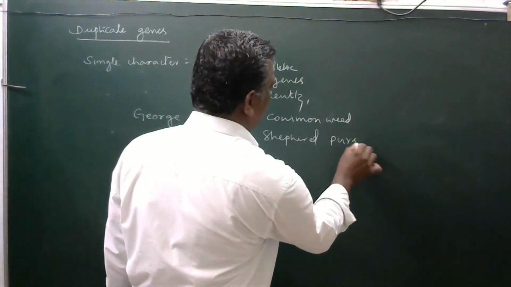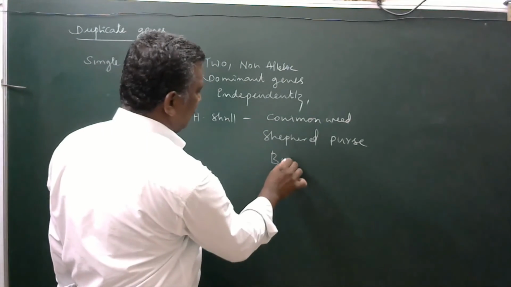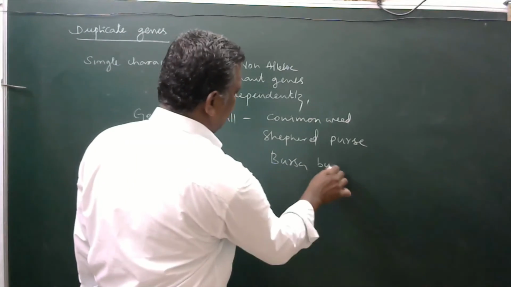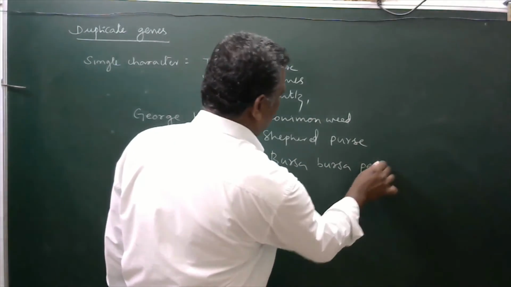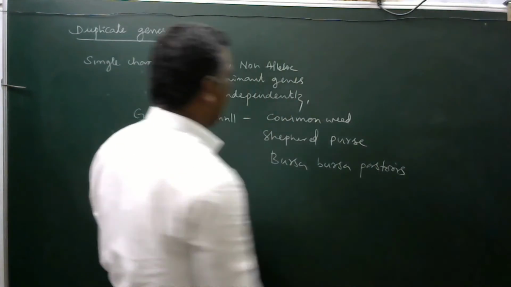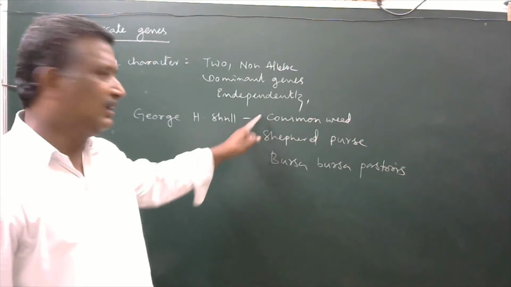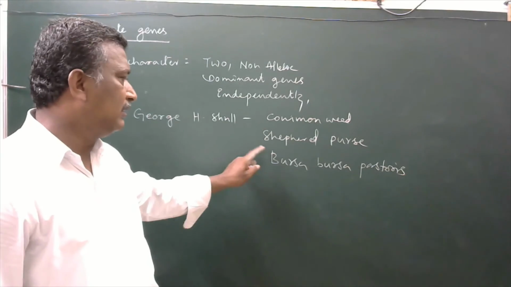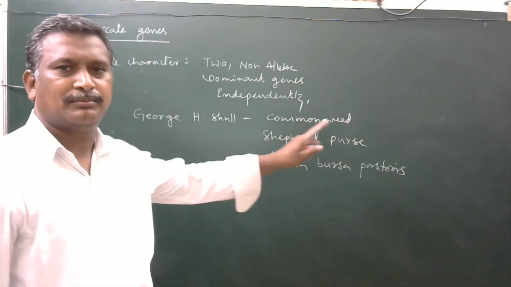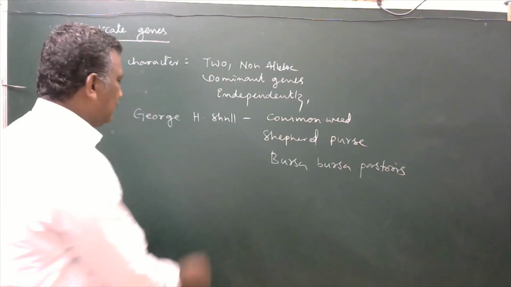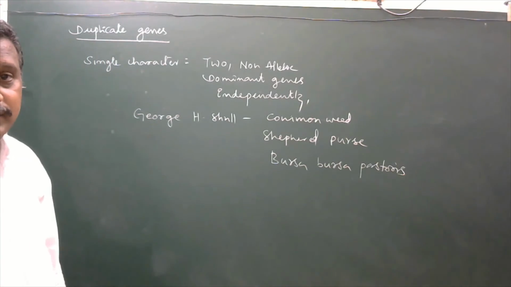Shepherd's purse, Bursa pastoris. What is that? The common weed, shepherd's purse, Bursa pastoris. In this, there are two varieties of seed cases.